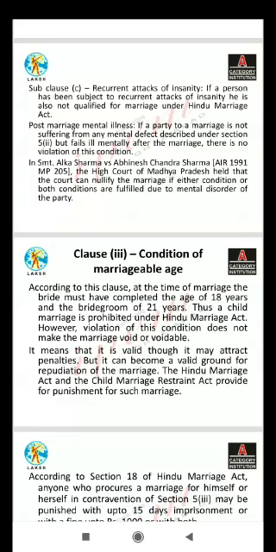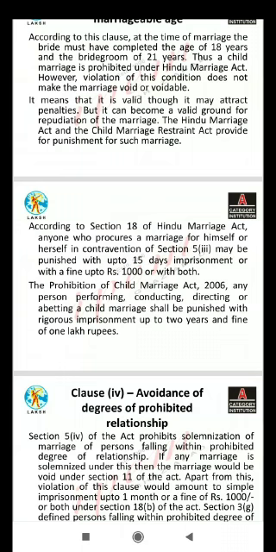Now clause 4. Clause 4 is basically related to the prohibited relationship. Section 5 clause 4 of the act prohibits solemnization of marriage of a person falling within the prohibited degree of relationship. If any marriage is solemnized in violation of this, then the marriage would be void under section 11 of the act. Apart from this, violation of this clause would amount to simple imprisonment up to 1 month or a fine of ₹1,000 or both under section 18 clause B of the act.